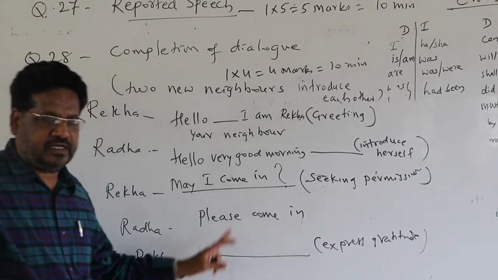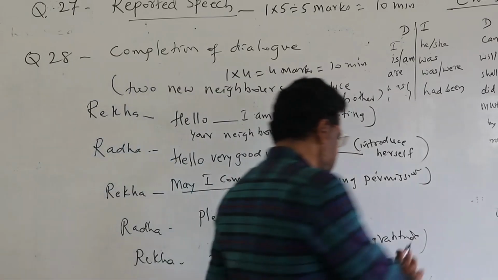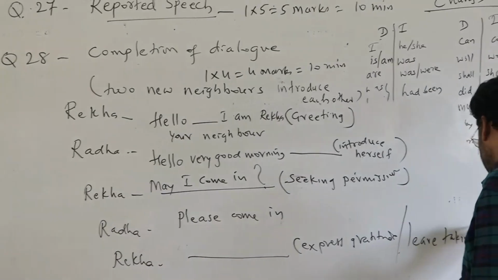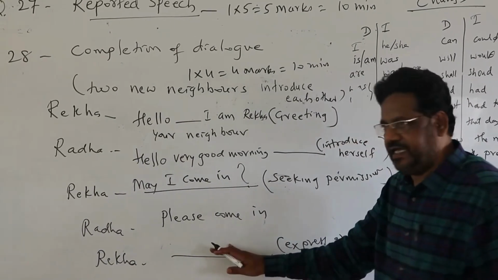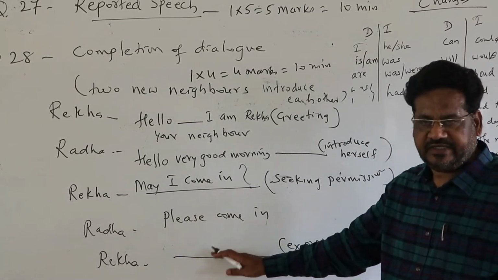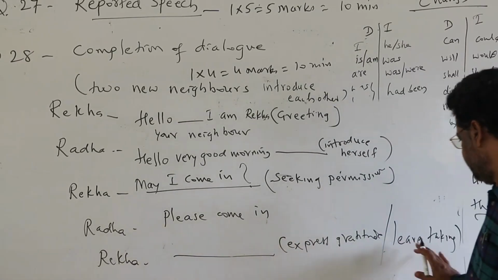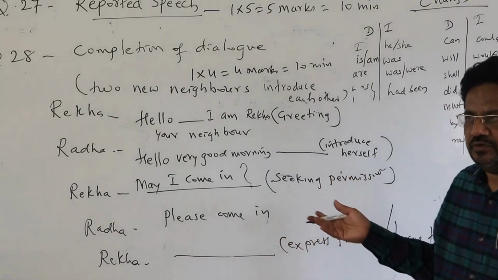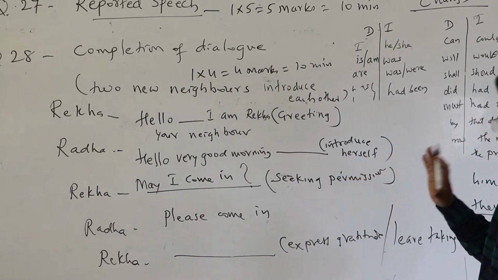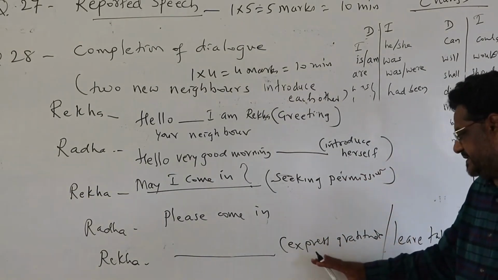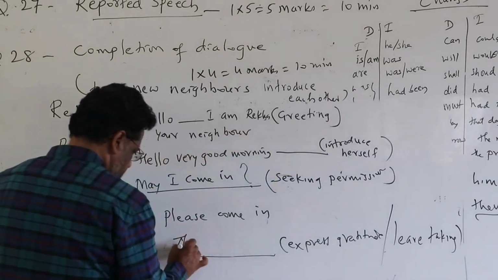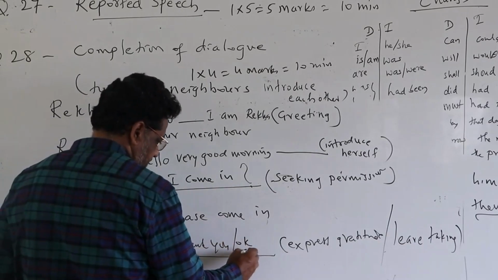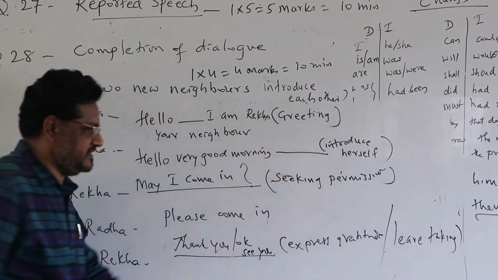Then, in the last sentence there is always gratitude or leave taking. You will get 2 options here. Either it is gratitude or leave taking. To express gratitude: thank you very much, thanks a lot. For leave taking, it always ends with okay, bye, or see you, meet you again. You have tried 1. That's the way you have to answer this. Express gratitude, thank you. Then, okay, see you again. Okay, see you. That's the leave taking.